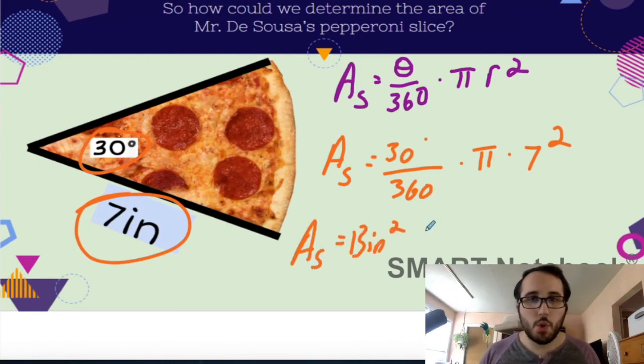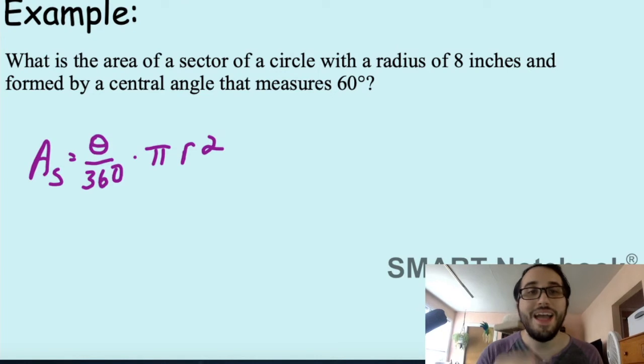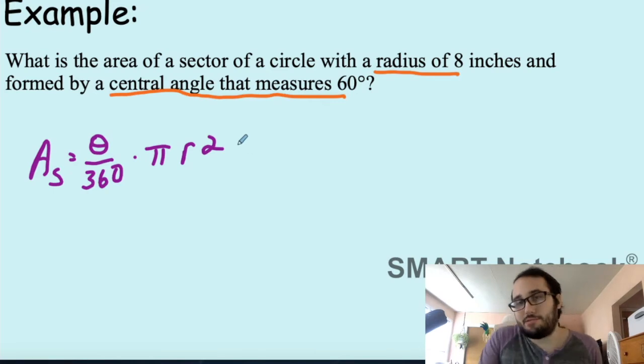Okay. So why don't we do some examples? These will be very closely related to what you're going to see in the practice problems. Example: find the area of a sector of a circle with a radius of 8 inches, formed by a central angle that measures 60 degrees. We're going to use the sector formula. Anytime you're using a formula, find the things inside the question that you can substitute into that formula. It gives us the radius, and it tells us the central angle is 60 degrees.